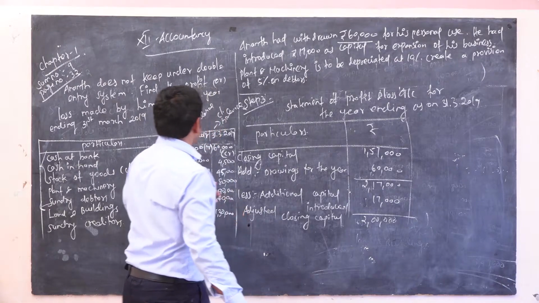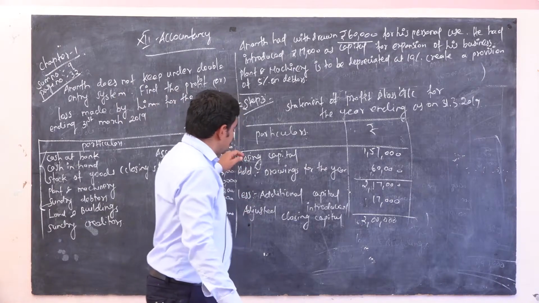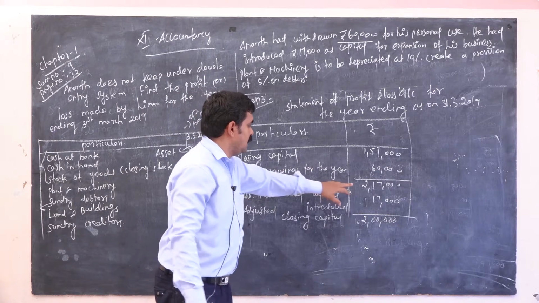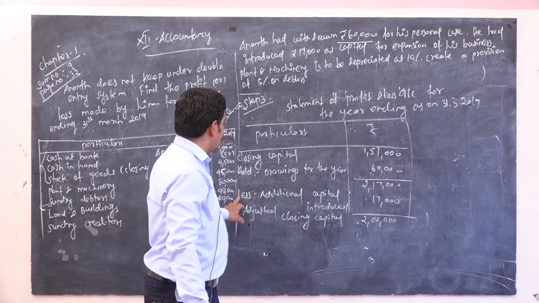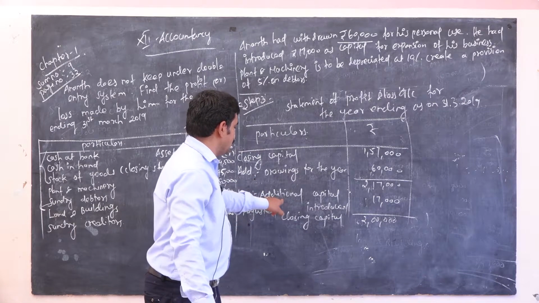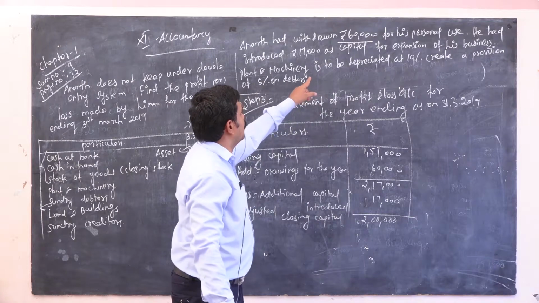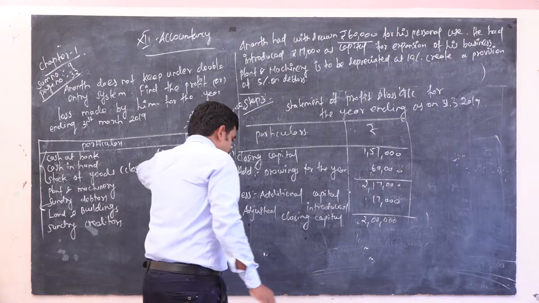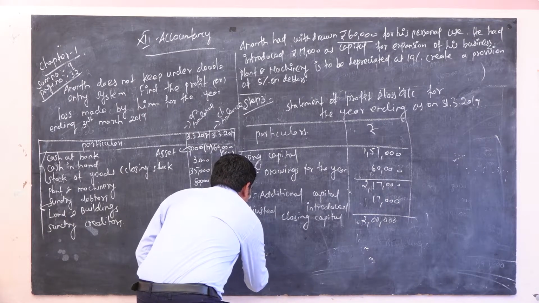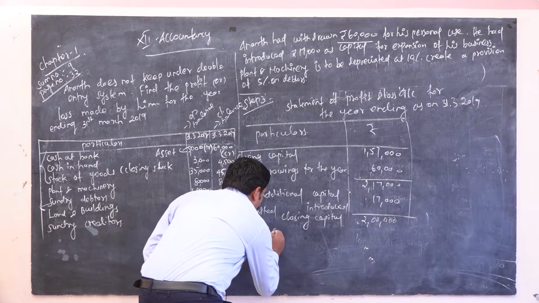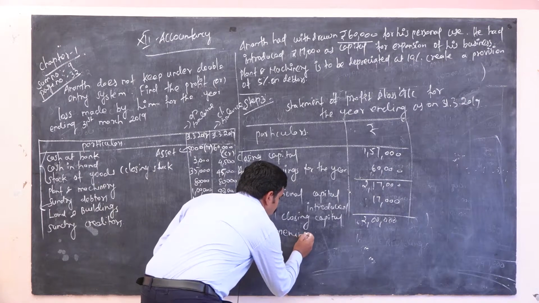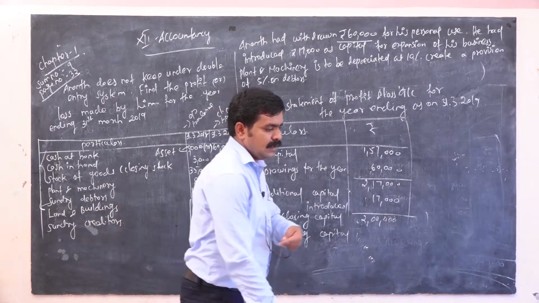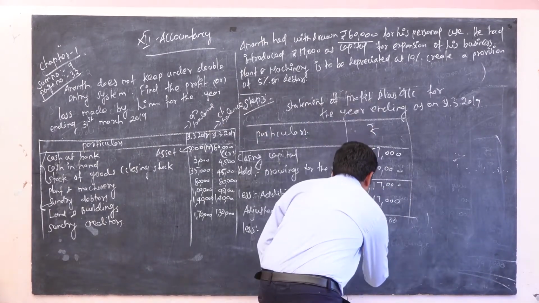So what is the opening capital? Closing capital is already appeared, drawings appeared, then you will get 2,70,000. Now you have to separate from this amount the additional capital introduced. It is given in your problem, 17,000. So this is called adjusted closing capital. Now you have to less opening capital. The amount is 1,93,000.